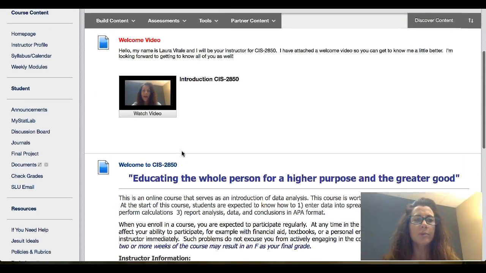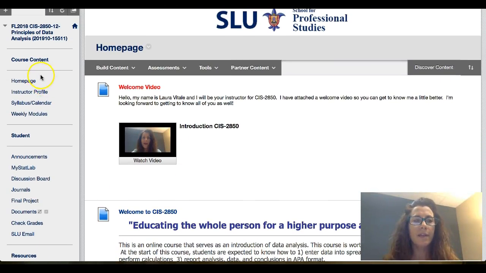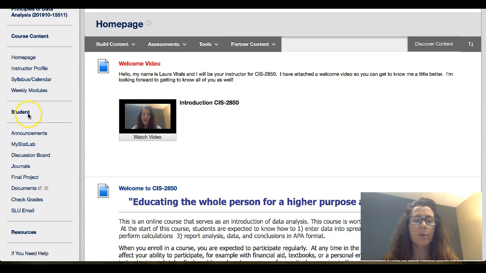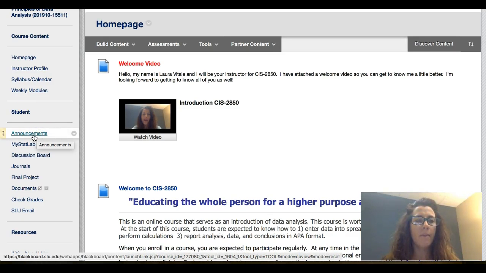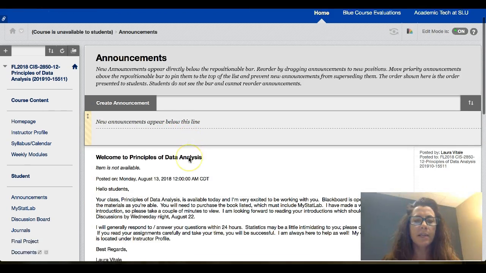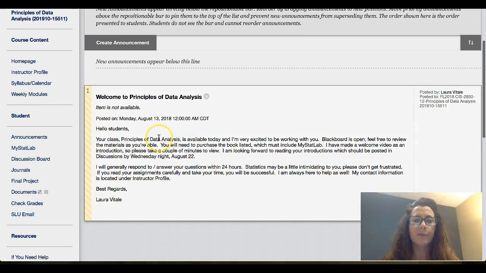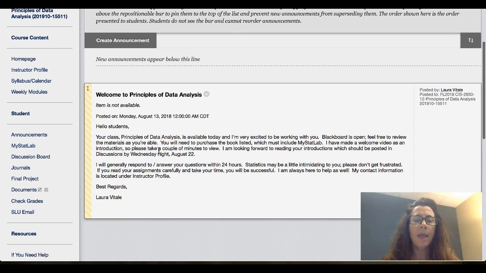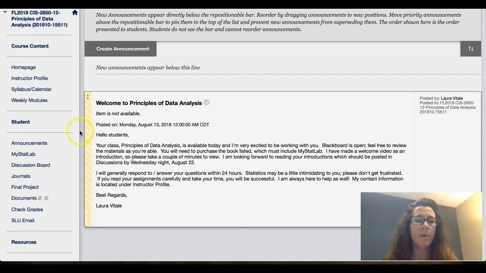As you use Blackboard, you'll see on this left-hand side a lot of quick links that you're going to use quite a bit. If you look under Student, these are the ones you'll use the most. I'll go ahead and jump through a couple of them. If you move into Announcements, you can see that we have this first announcement ready and queued up, and you'll be seeing this. This is a welcome, and you'll see announcements from me pretty much every week.